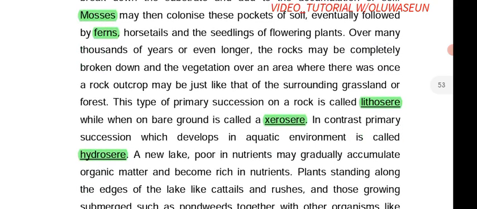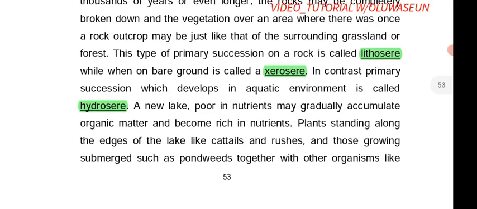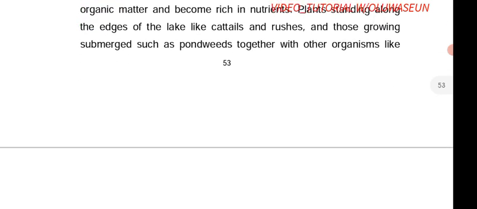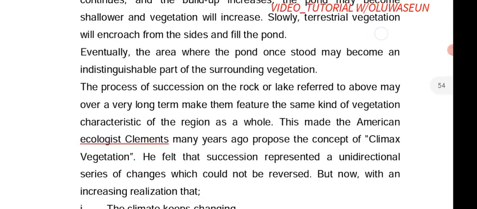Now succession can occur in different areas. It can occur on rock. If it occurs on rock, we call it lithosere. If it occurs on bare ground, it's called xerosere. And if it occurs in water, it's called hydrosere. So I want you to note that primary succession that occurs on rock is lithosere, the one that occurs on bare ground is xerosere, and the one that occurs on water is called hydrosere. So that is it about primary succession. Now, because primary succession also always involves that process, it is predetermined.